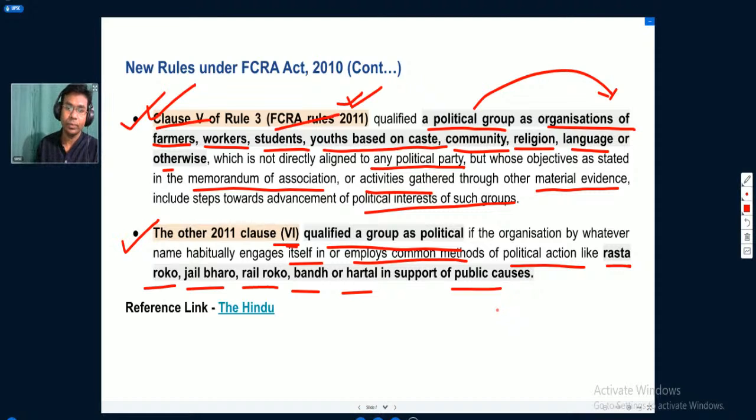So this particular clause qualified a group as a political party or political group if they are involved in these categories.